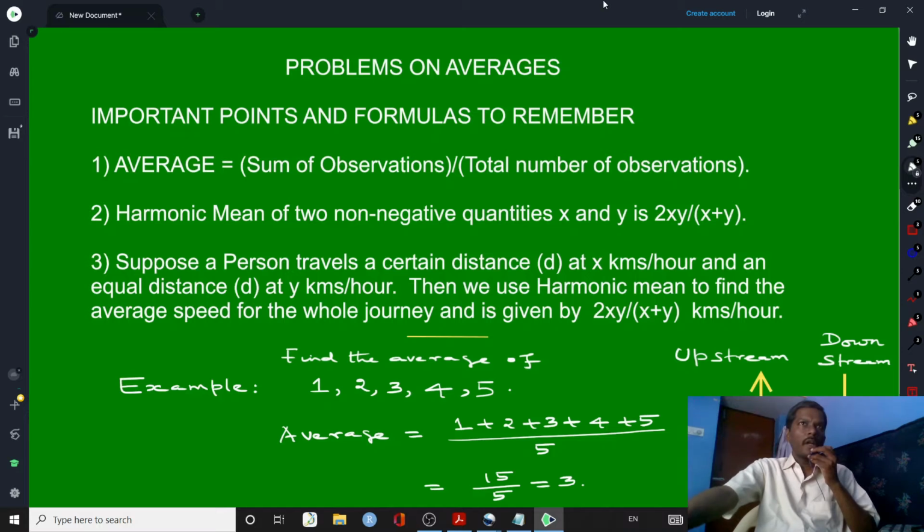Welcome to quantitative aptitude class. We are to do problems on averages. Before doing problems, we have some of the important points and formulas to remember.